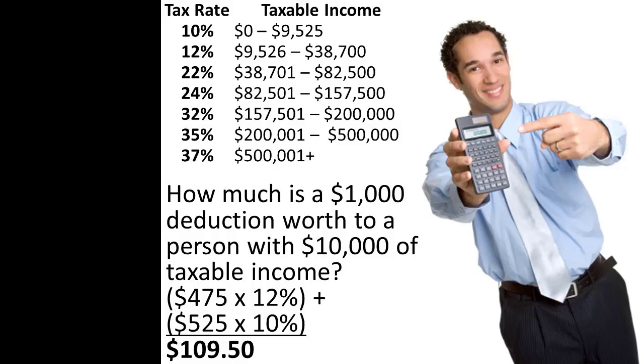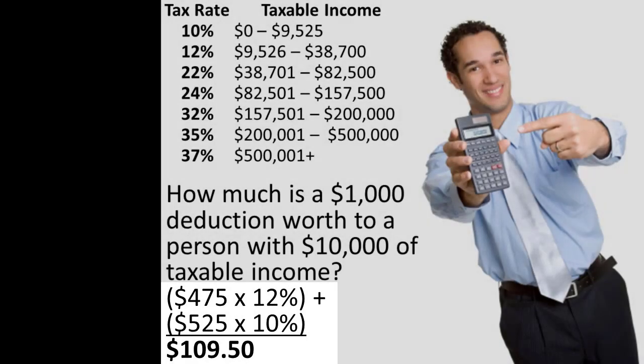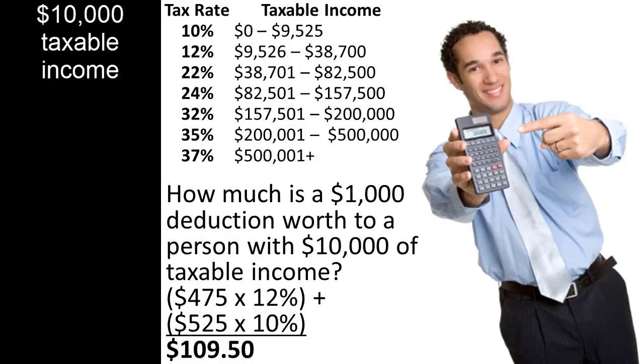The value of the deduction is thus $475 times 12% plus $525 times 10%. That, all added together, equals $109.50. Put another way, a single taxpayer with $10,000 of taxable income in 2018 would pay $1,009.50 in taxes.